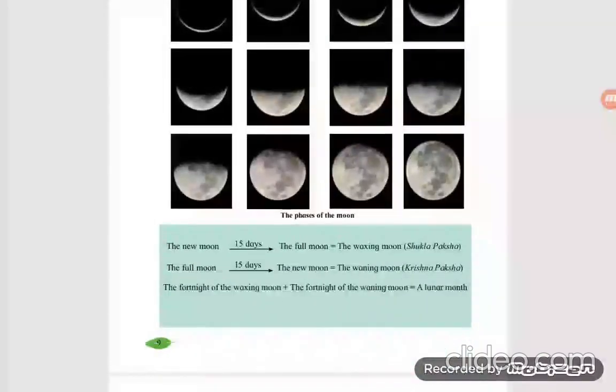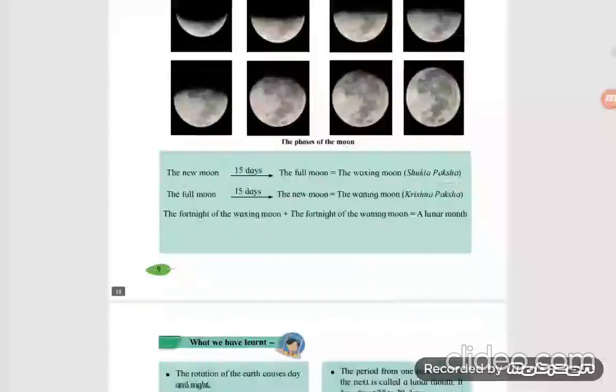Here you have the diagram given: the new moon day, 15 days, the full moon day, the waxing moon में शुक्ल पक्ष, उस दिन हमें white part ज़्यादा दिखाई देता है, कृष्ण पक्ष मतलब अंधेरा रहता है. And both, 15 plus 15, add up to a lunar month, and it is about 28 to 30 days.